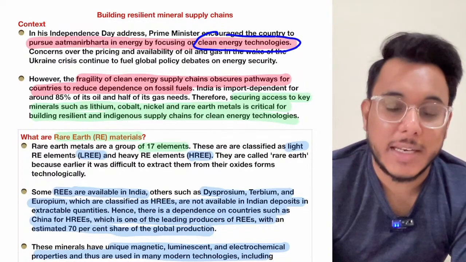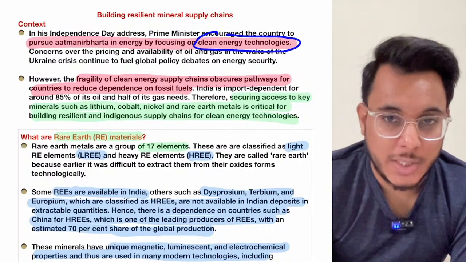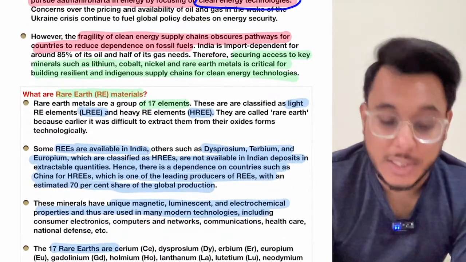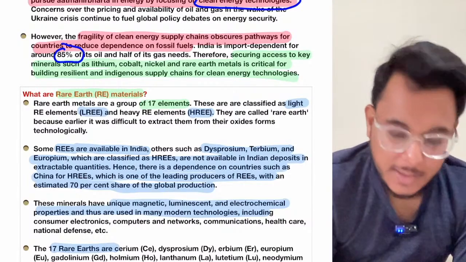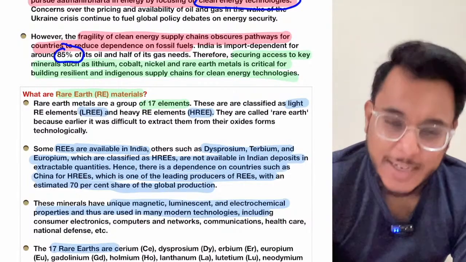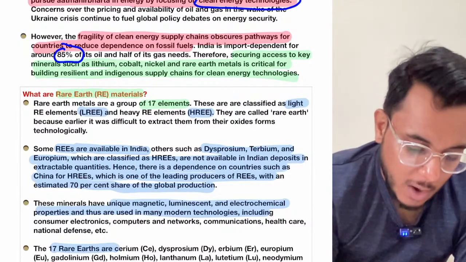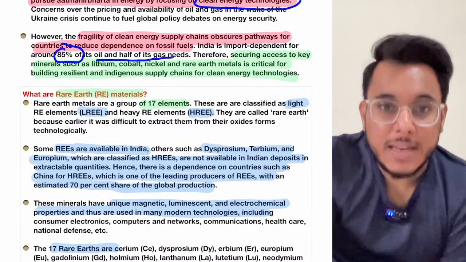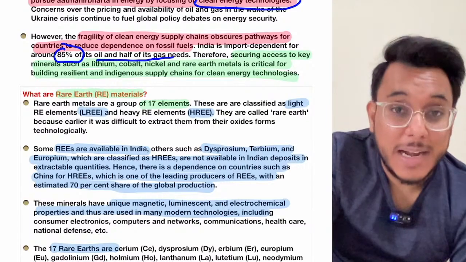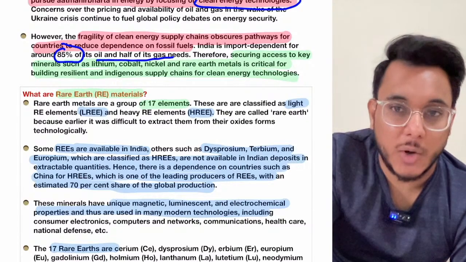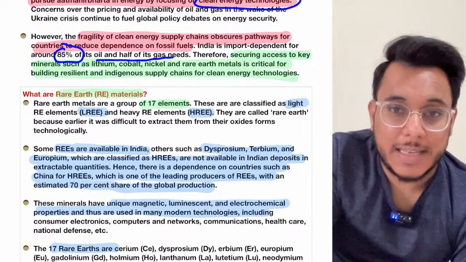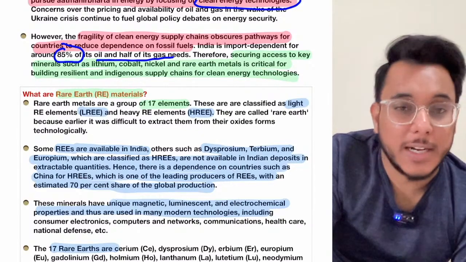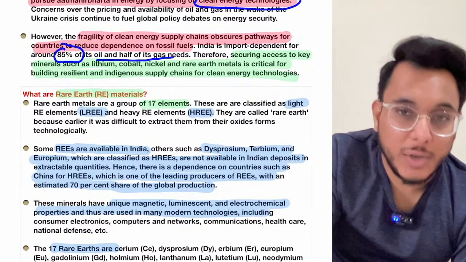And for clean energy, we need clean energy technologies. Now, you might know this, guys, that when we talk about our energy security, it is 82%, but to round off, 85% of our oil and half of our gas is imported. So are we self-reliant? No, we are dependent on other countries for energy security. So therefore, clean energy, solar energy, clean wind energy, is something that we need to have for our own sake.